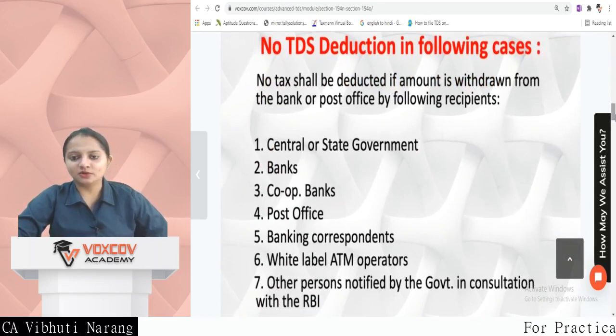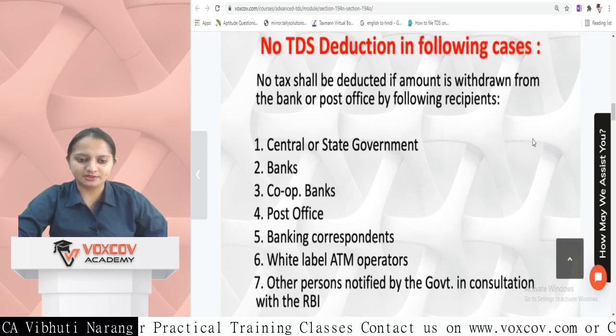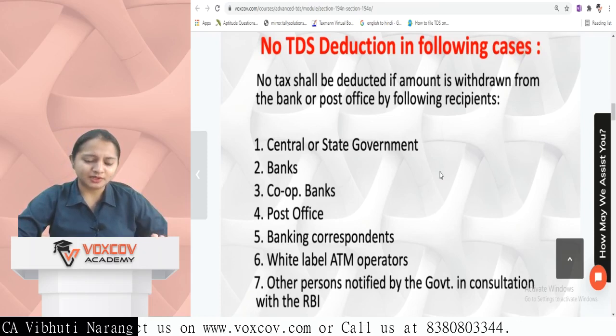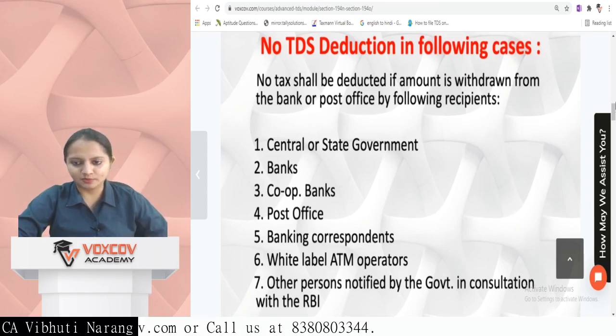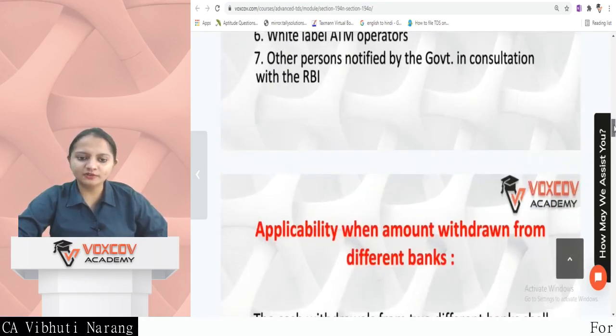No TDS deduction in following cases. No TDS shall be deducted if amount is withdrawn from the bank or post office by following recipients. So the recipients can be central bank, cooperative bank, post office, banking correspondents, white label ATM operators, other person notified by government in consultation with the Reserve Bank of India.